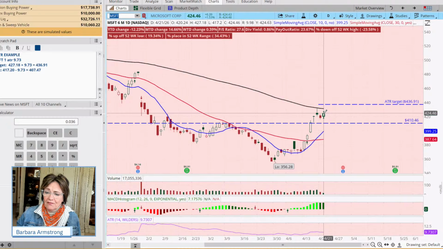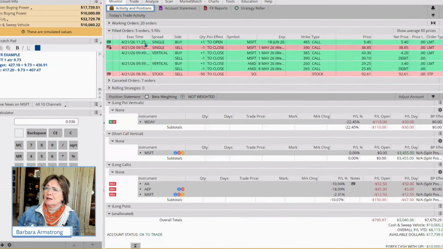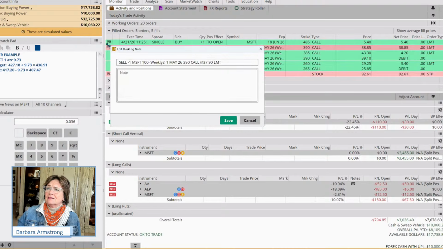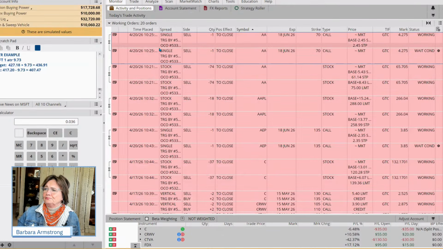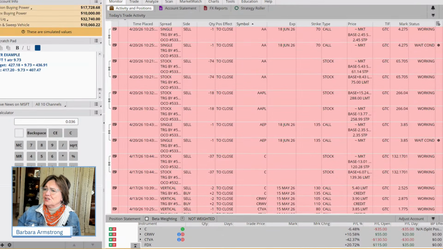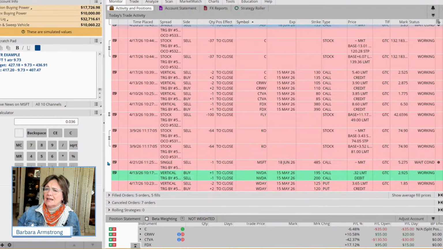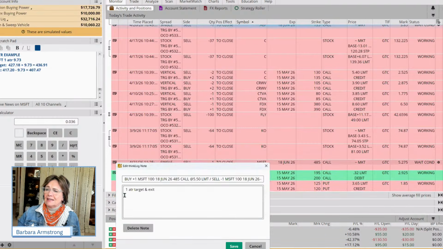Now, if you're not familiar with notes, when we come here and we see that we have this position on Microsoft, we can click on this, and actually it won't show there. We'll show here. And I have these arranged alphabetically. So when I come down, if I click on this note, it'll say, oh, right, that was a 1 ATR trade.